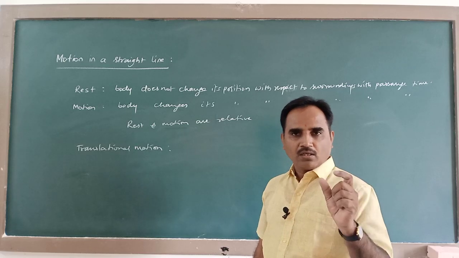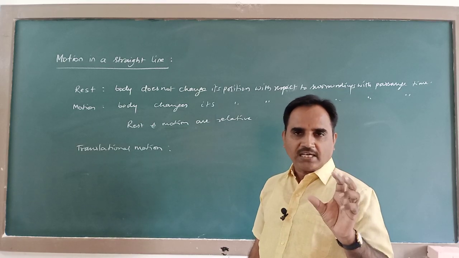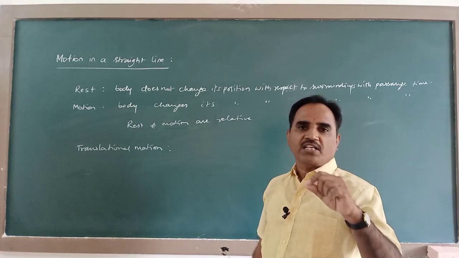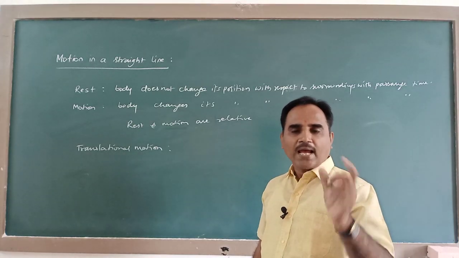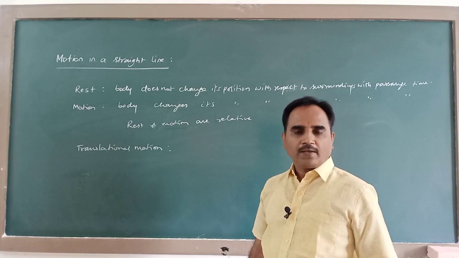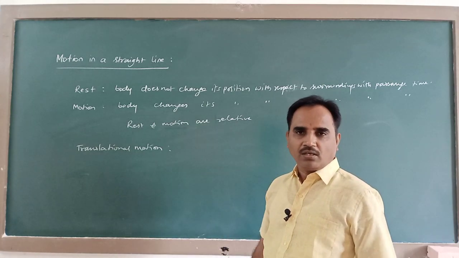I repeat, if a body moves such that all points or all particles in it have the same direction of motion, then it is said to be in translational motion.